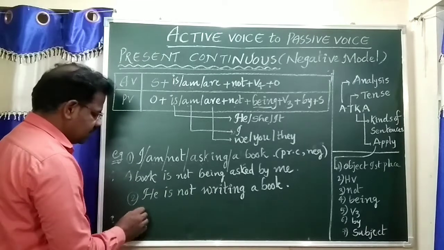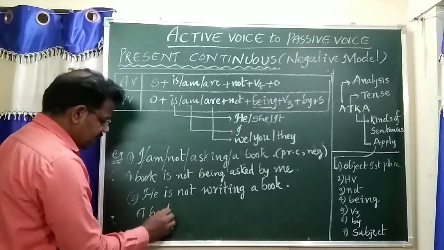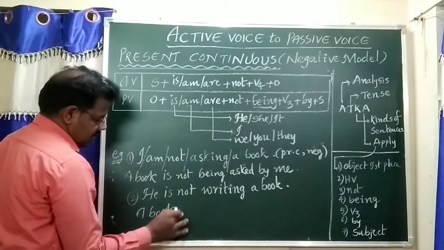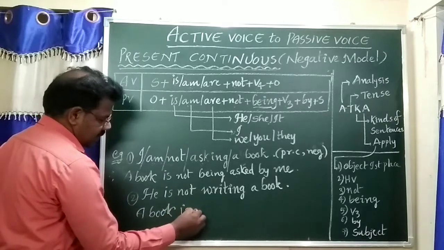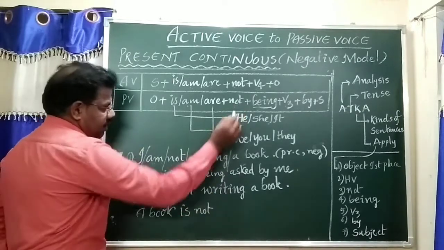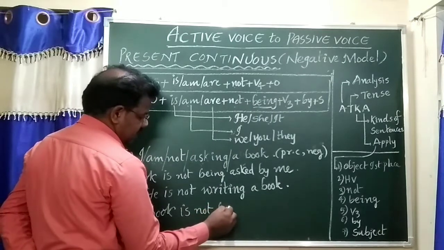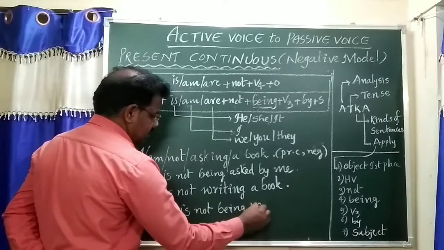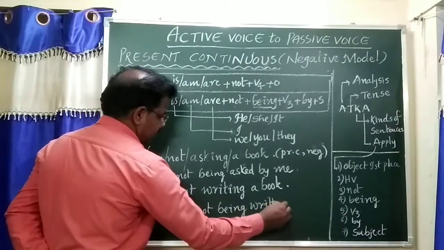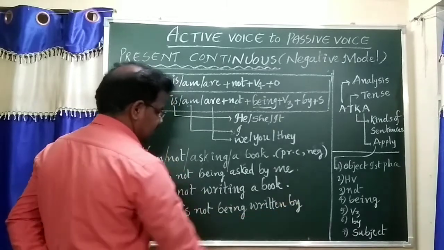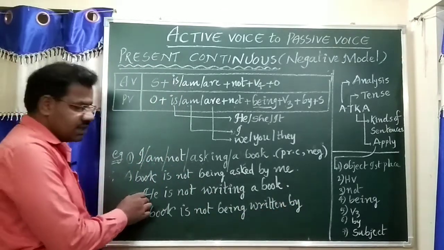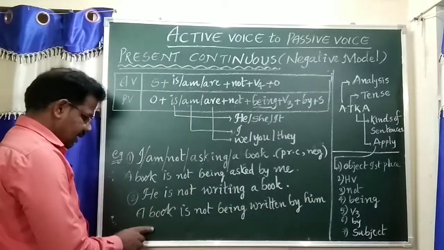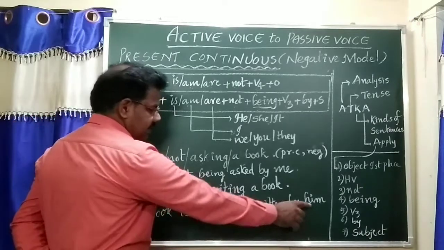The object, what is there? A book. The suitable helping verb is: a book refers to it, so it is. Not plus being. The third form of writing is written. Preposition is by. He changes as him. A book is not being written by him.